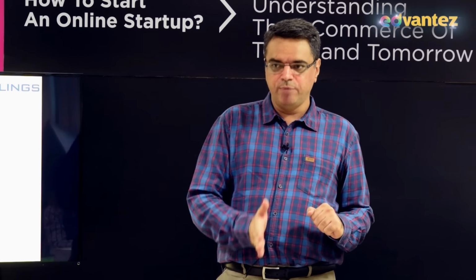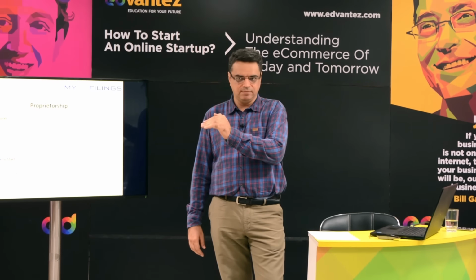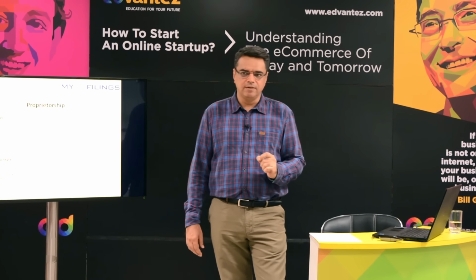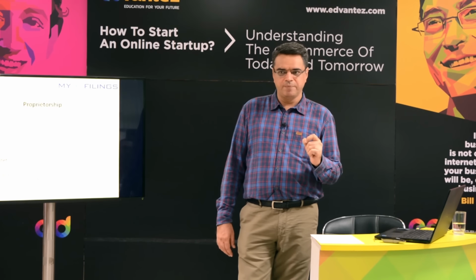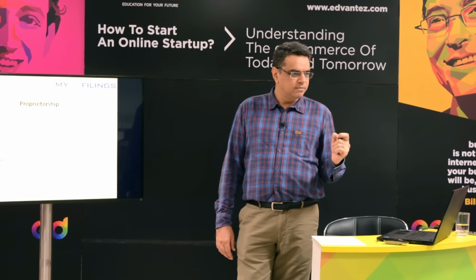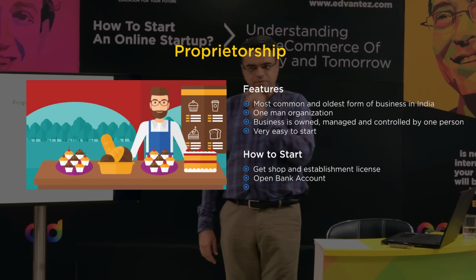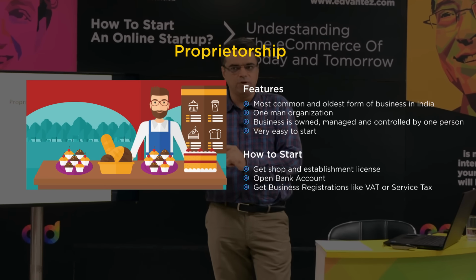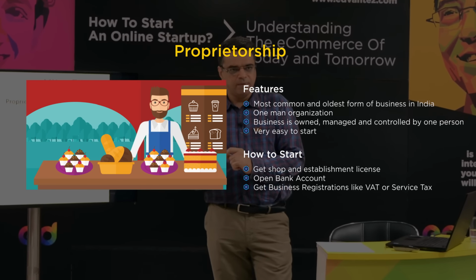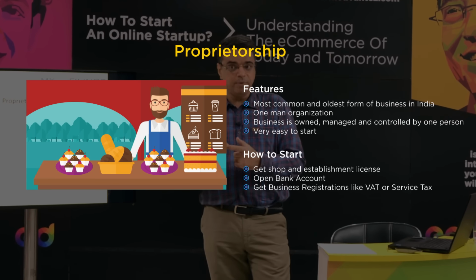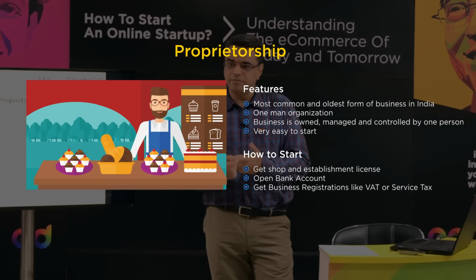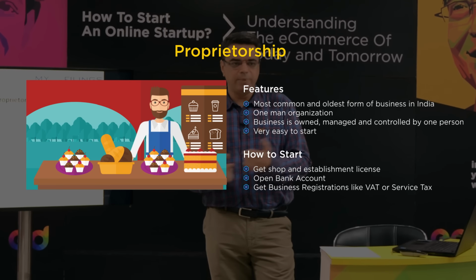Now I just have to go and open the bank account. Go to the bank, open a current account in the name of the proprietorship, here you can say Sagar Enterprise. Small thing, very small thing which you need to do. As per RBI regulations, you need one proof which is given by some government authority. It can be a local authority also, in the name of Sagar Enterprise. Can be VAT registration, can be service tax registration, or can be anything else.